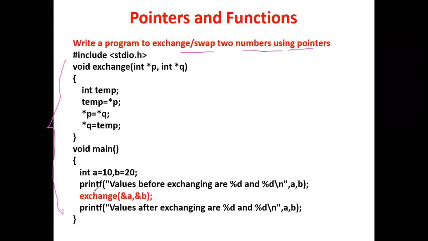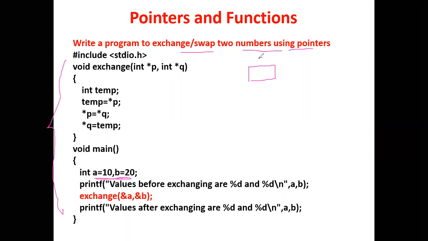If you remember the previous module, we discussed two types of passing variable methods: pass by value and pass by reference. So here it is the same thing, the same program. This is how we are using the pointer concept to exchange the values of two variables. So this program is nothing but pass by reference.